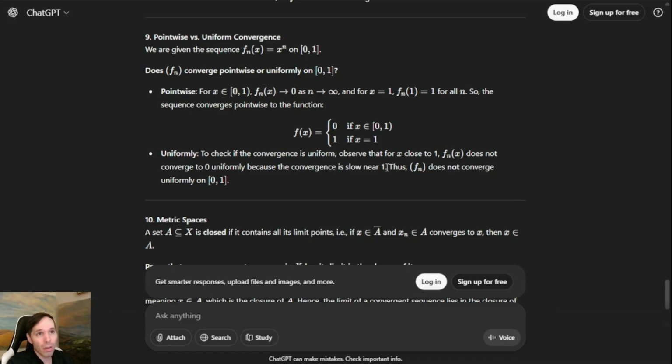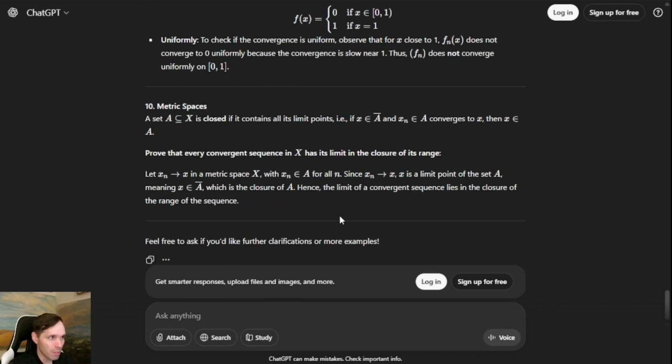So, for x equals 0.999999999, it's going to take quite a long time for this exponent, 0.9999 to the n, to converge to 0. And therefore, given an epsilon, whatever n we think is going to be large enough, we can just choose a point that's closer and closer to x equals 1, and it's going to be further than epsilon away from f of x equals 0. So the convergence is not uniform. I'll give them 7 out of 10 for this question.